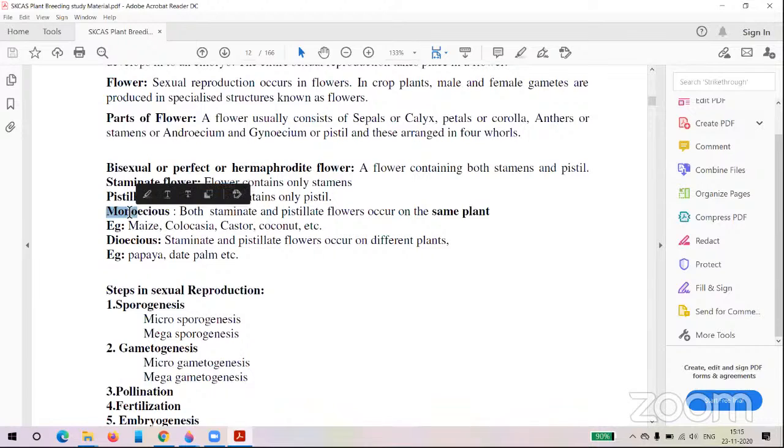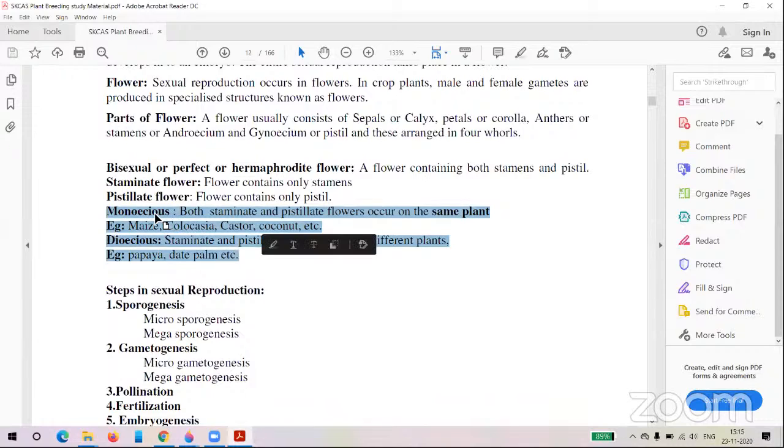Examples for dioecious are also very important for the examination. They are papaya and date palm. In the examination they will ask whether papaya is an example of monoecious, dioecious, bisexual or hermaphrodite flowers, and the answer is dioecious. So these are very, very important: the meaning of monoecious and an example of monoecious, the meaning of dioecious and an example of dioecious. These are important for the examination.